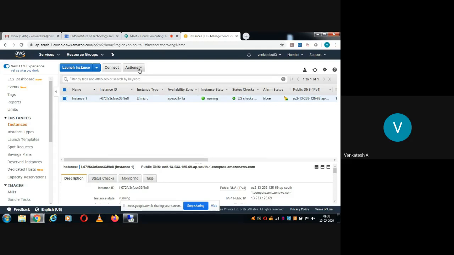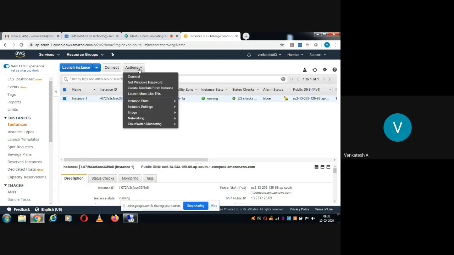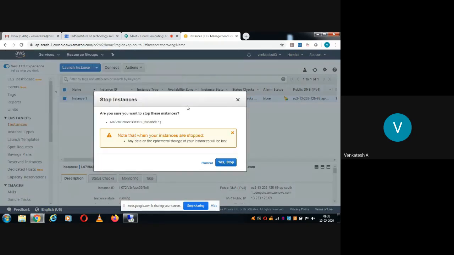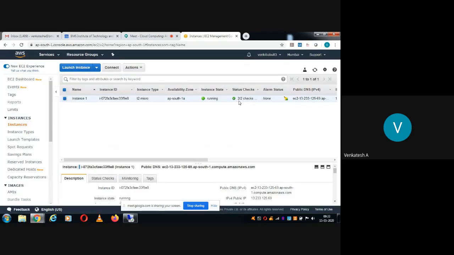So in that sense, we need to go to actions, instance state, select stop, yes. Any data on the ephemeral storage of your instance will be lost. Before doing this, let us go back to that remote window.